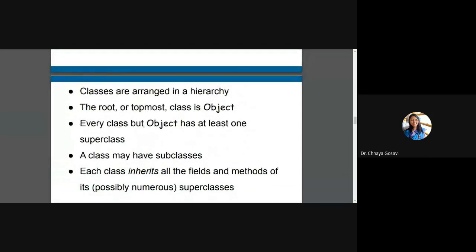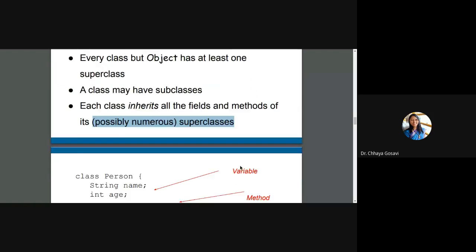Object is the topmost class, so it will not have any superclass, but whatever class you create should have at least one superclass. A class may have subclasses, meaning that class can derive more than one class, and whenever you create a class, it inherits all fields and methods of possibly more than one superclass.